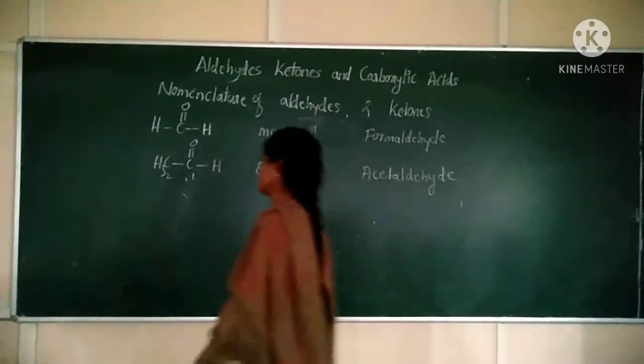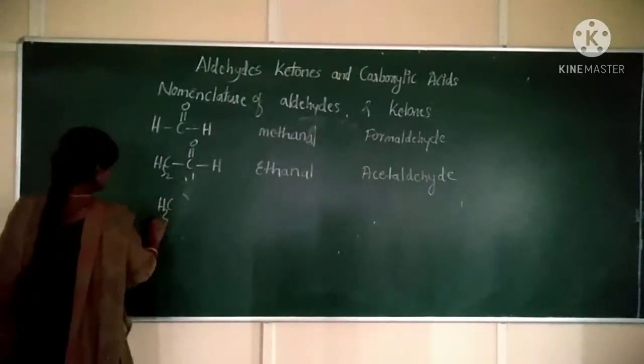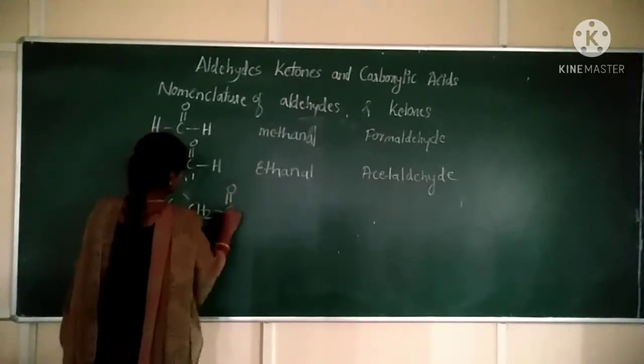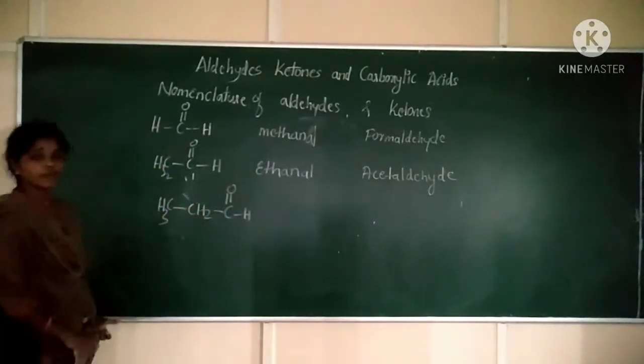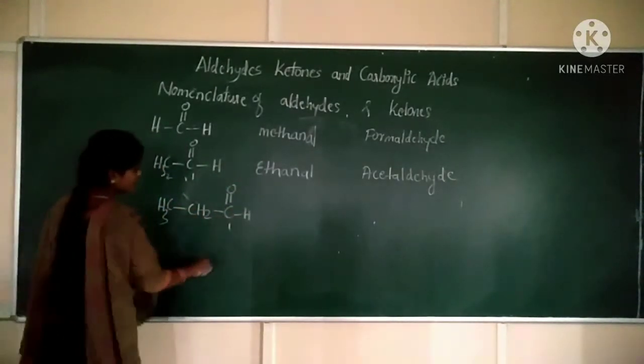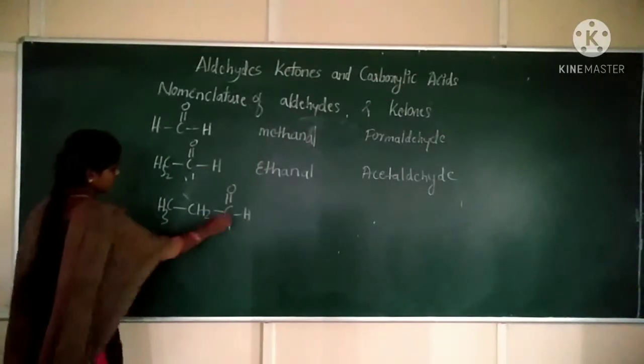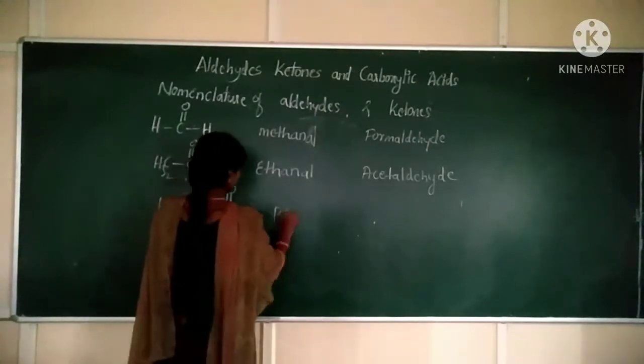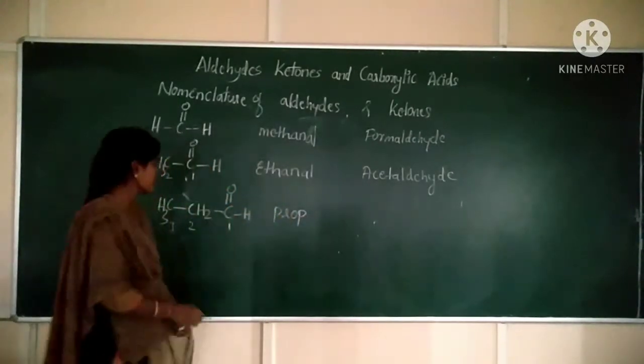Okay. Next, CH3CH2CHO. So the IUPAC name will be, numbering from left to right, 1, 2, 3. 3 carbons means the root word is Prop.